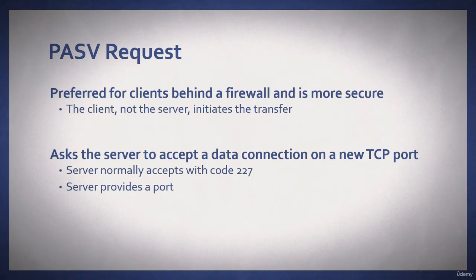It first asks the server to accept a data connection over a new TCP port, and the server normally accepts with the code 229, and then the server will provide a port in which to make the connection.